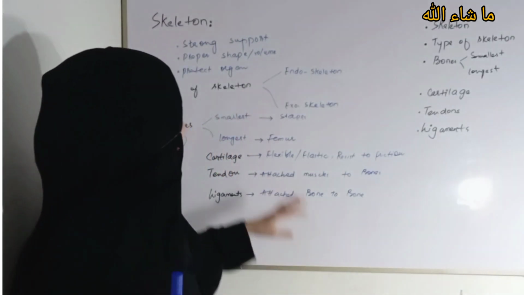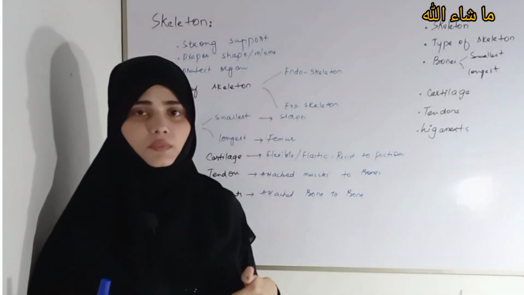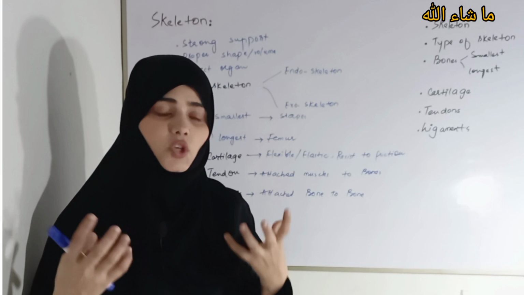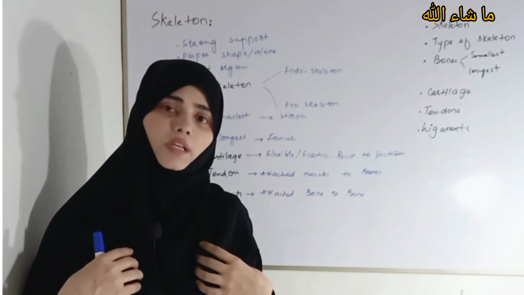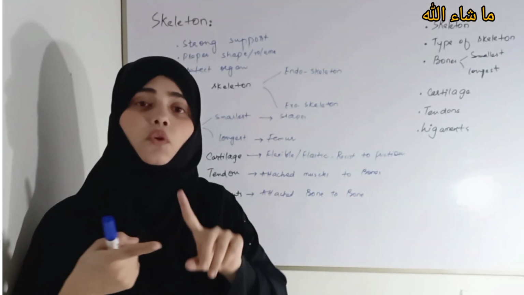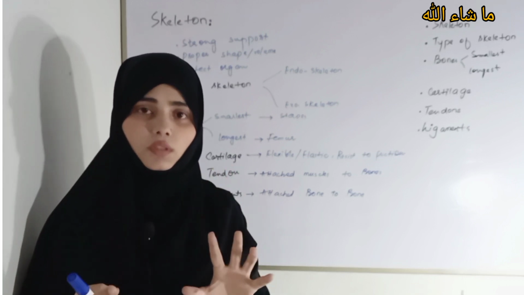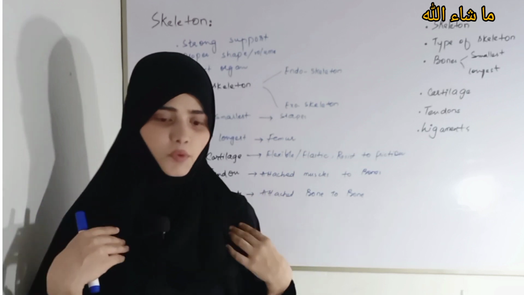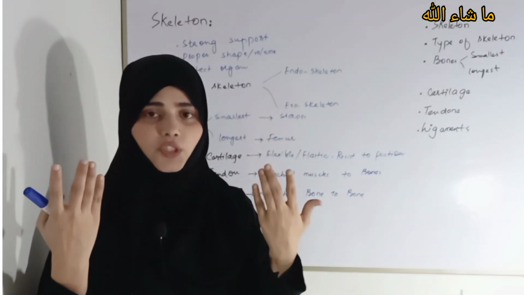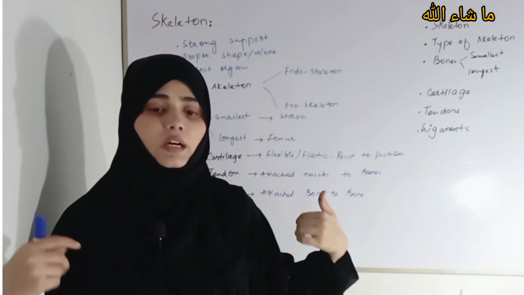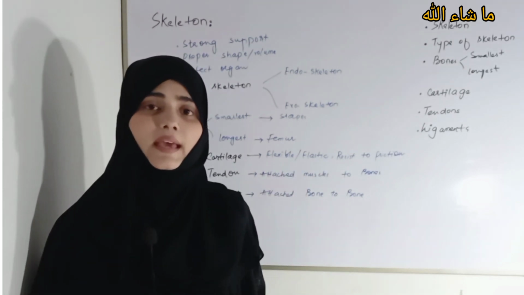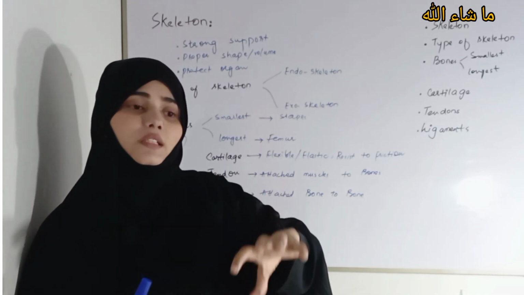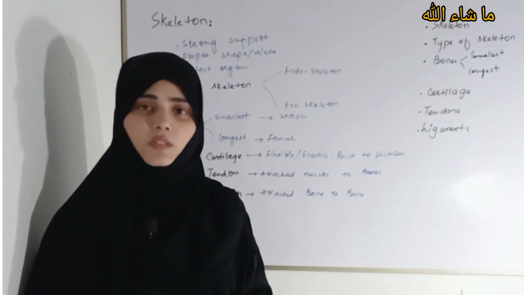Number one is it gives strong support. We have a strong skeleton inside our body, so it gives you proper strong support. And number two job is it gives proper shape. I have my proper shape, like I have a head region, I have my proper hands, legs, and there are different regions of the body, and it gives the proper shape of the body. This is number two job.